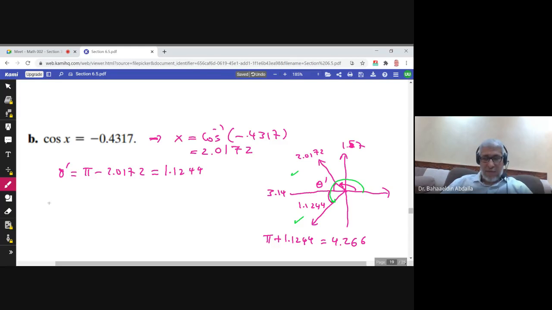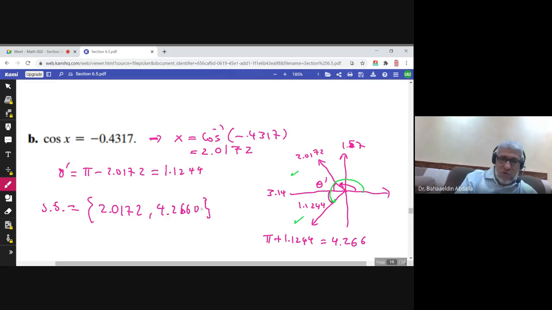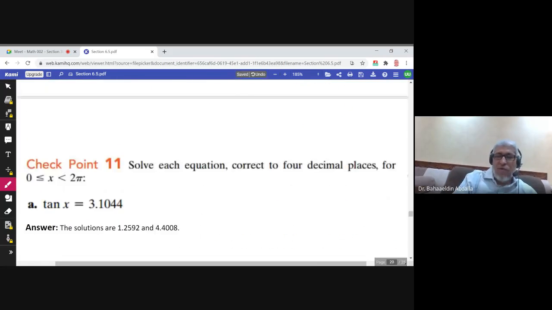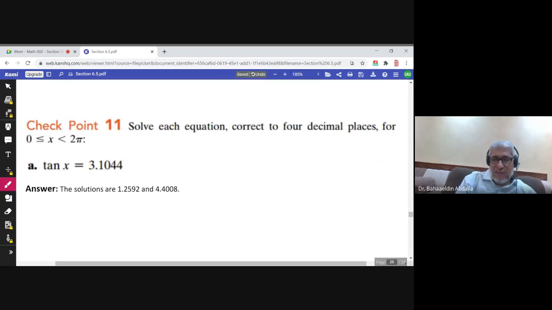So the solution set here consists of two angles in radians. The first one is 2.0172 and the second one is 4.2660. These are the two solutions. This is how we should solve these trigonometric equations using the calculator.